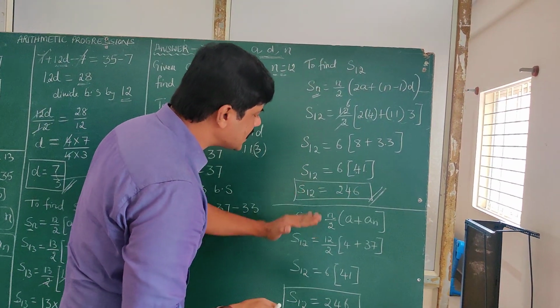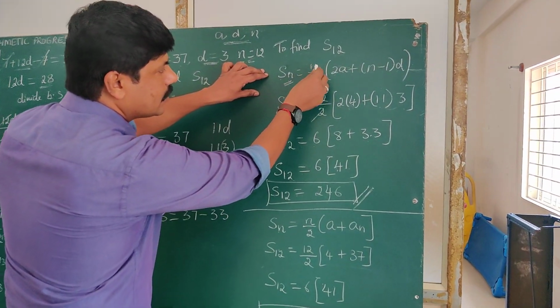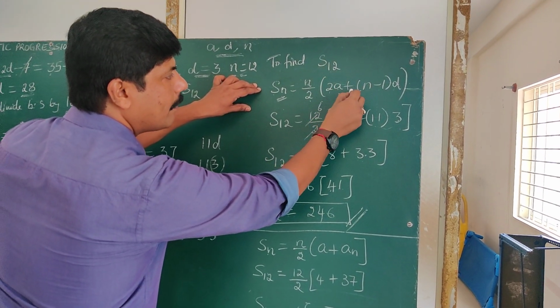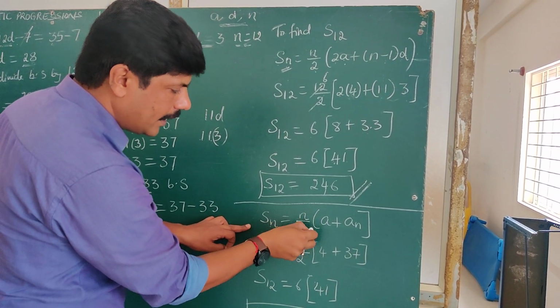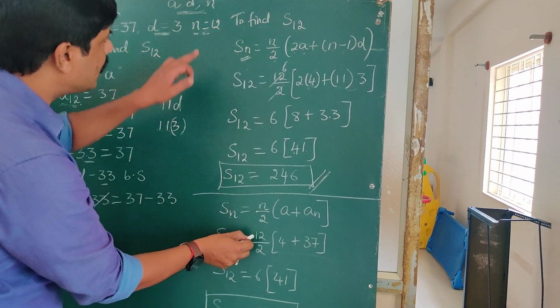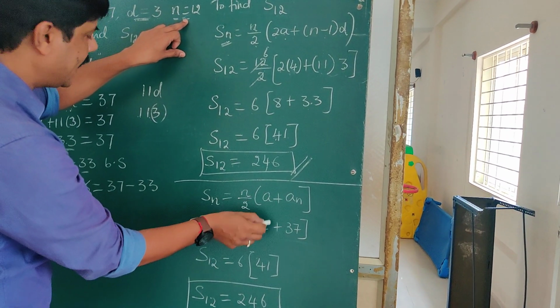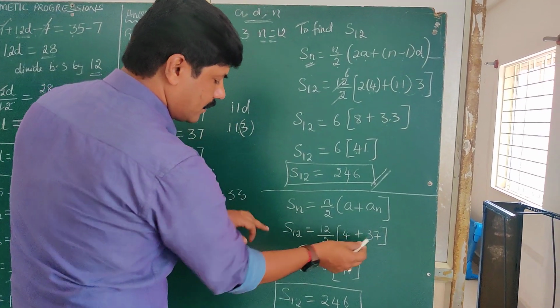Now the same problem is given using another formula, that is Sn. Here we have used Sn is equal to n by 2 into (2a plus (n minus 1) into D). Here I am using Sn is equal to n by 2 into (a plus an). S12 is equal to n is 12 as usual, 12 by 2, plus a is 4 we have found, plus an value is already given, 37, substituted.